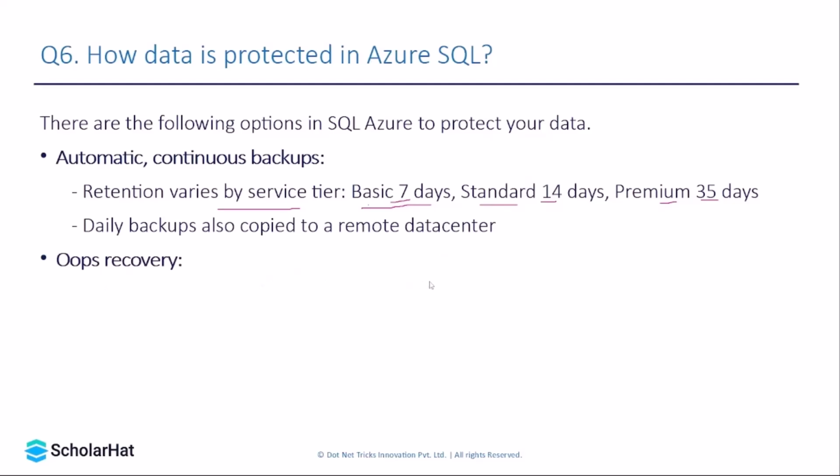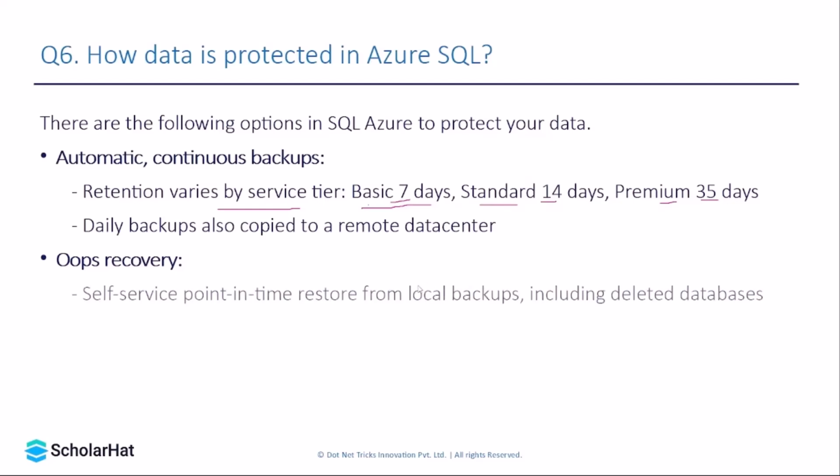The second option is oops recovery. Normally it happens that sometimes one of the team members does some kind of activity in which data might be deleted or updated. This is called oops recovery, and in order to recover from that, Azure provides a self-service point-in-time restore from local backup, including deleted databases. So even if someone on your team deletes a database accidentally, Azure provides a self-service point-in-time restore from local backup.